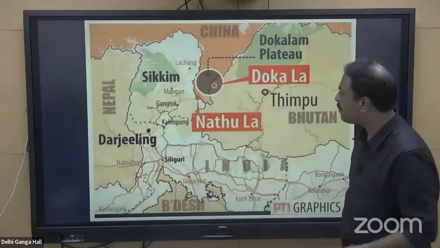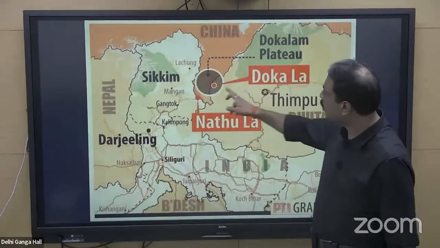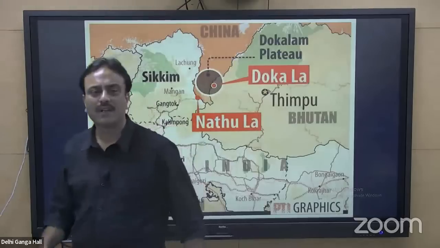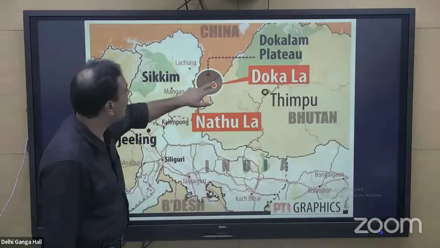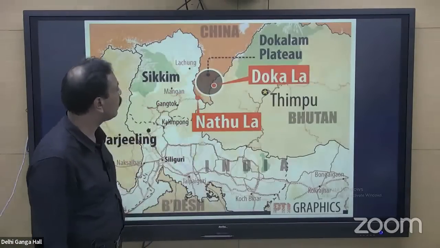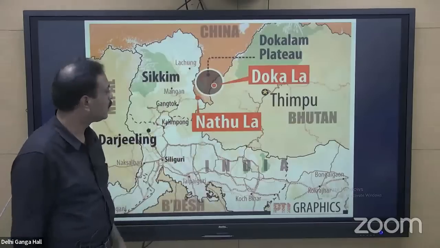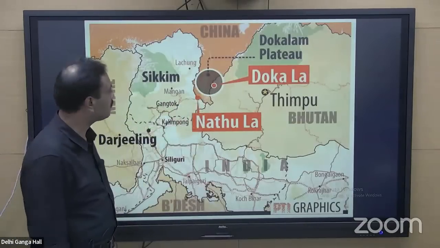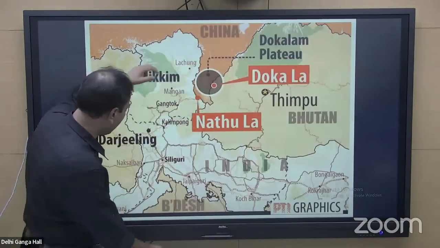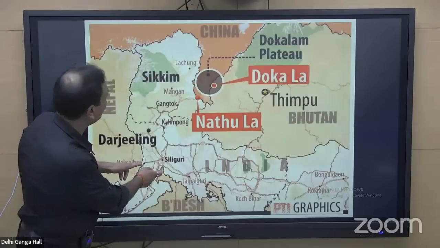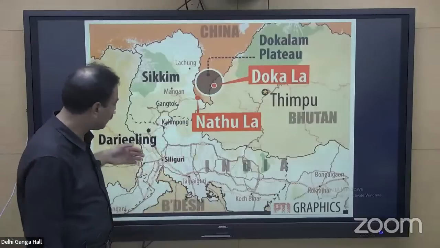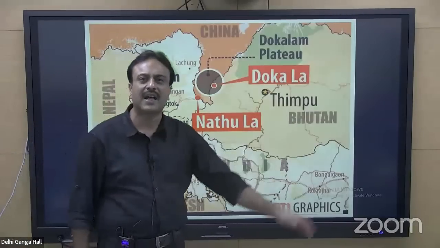Have a look at a map of this particular region. Dokala. This is the region that I was discussing, that is Doklam. And very close to this Doklam, here this particular region, it is the Doklam Plateau and it is the region of Chumbi Valley. And see the location of Nathula. See the geostrategic importance of this particular region, Nathula. And here we are having this Siliguri corridor that is called the chicken's neck. China plans to detach this so as to cut off the entire northeast.